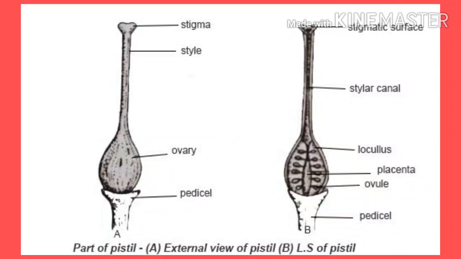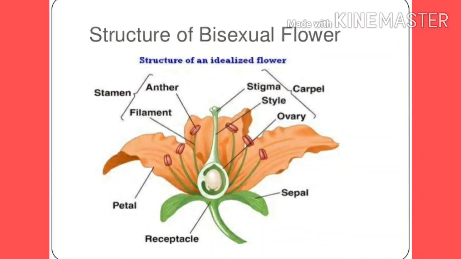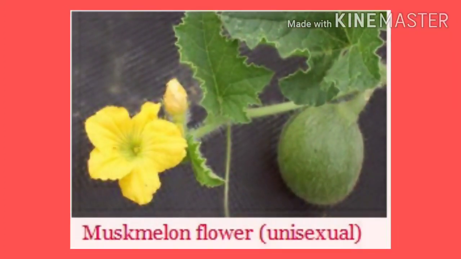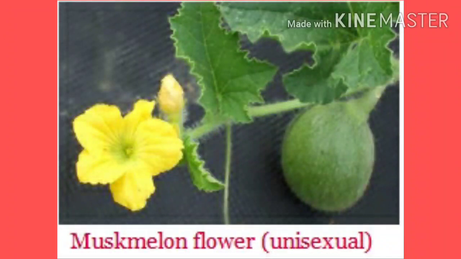Now, depending on the presence of male and female reproductive parts, flowers can be divided into 2 types: bisexual and unisexual. Bisexual flowers. Some plants have flowers with both male and female reproductive parts, that is androecium and gynoecium. They are called bisexual or hermaphrodite flowers. Next is unisexual flower. In certain flowers, either the male means what? Androecium, or female means what? Gynoecium reproductive parts are found, and so they are called unisexual flowers.